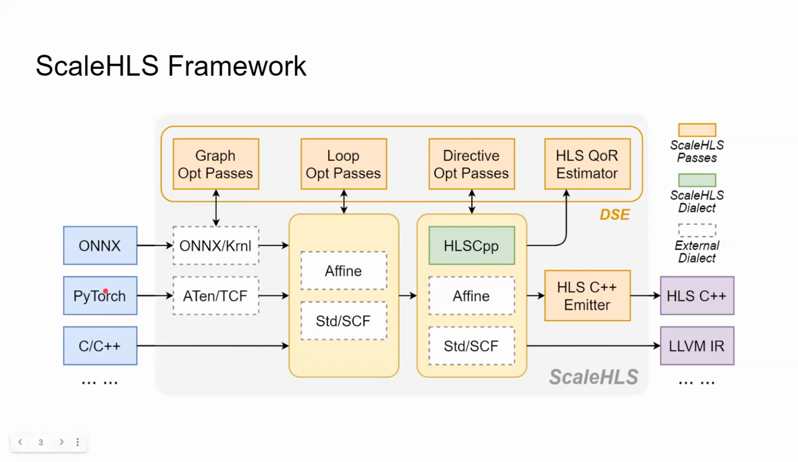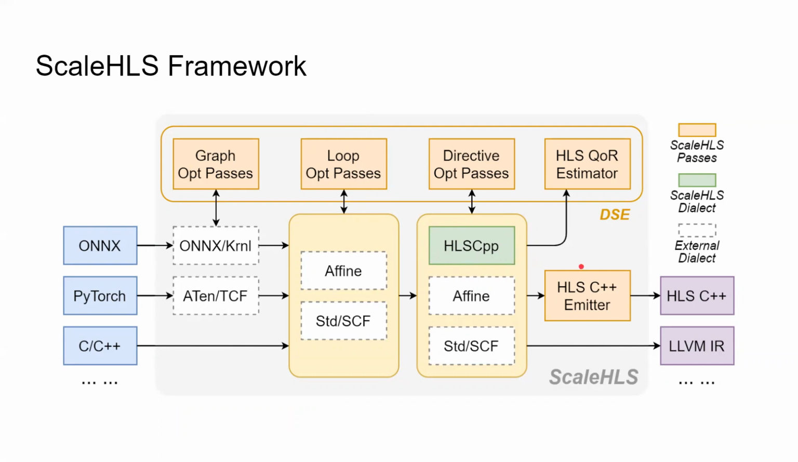The inputs are first parsed into tensor-level operations in MLIR. At this level, we can easily analyze the dependencies between these tensor operations and apply graph optimization passes. Then, we lower the program into the loop level, represented with affine, standard, and SCF dialects in MLIR. After applying the loop optimization passes, we introduce an HLSCPP dialect for representing the HLS-specific structures and attributes for enabling the directive level optimizations.